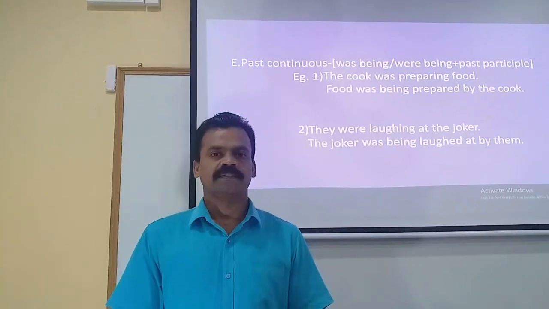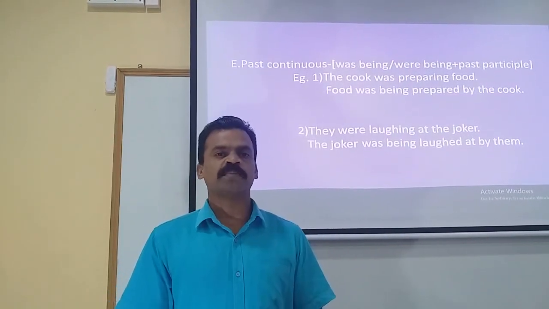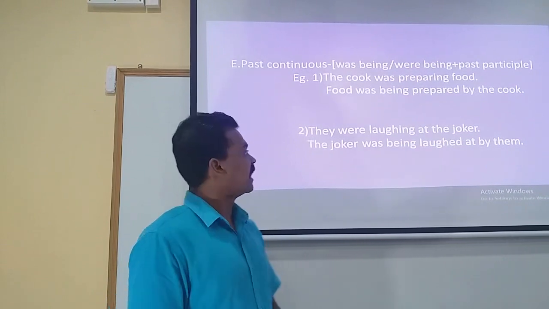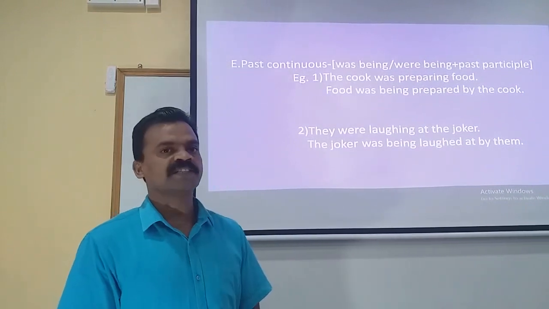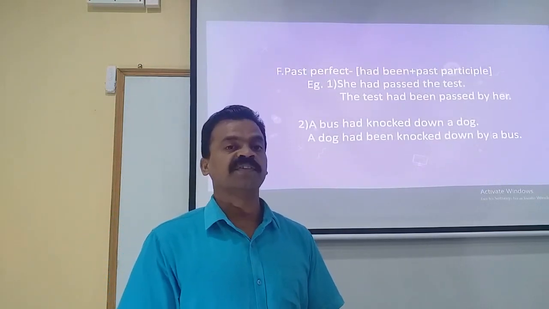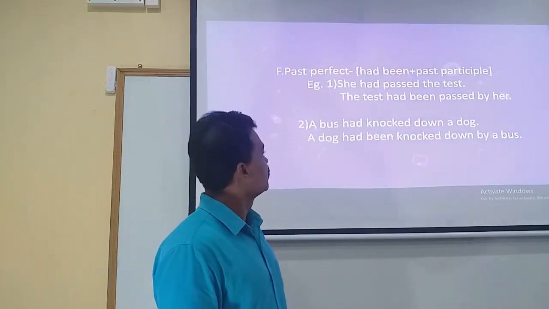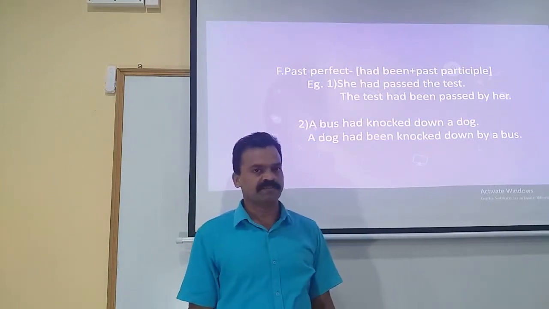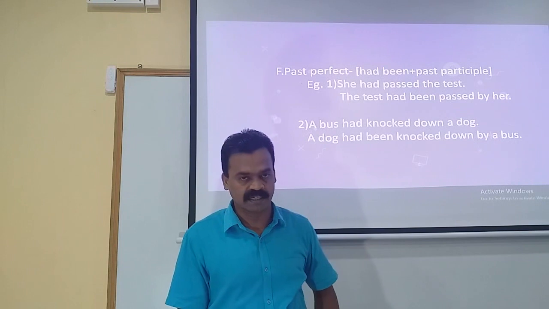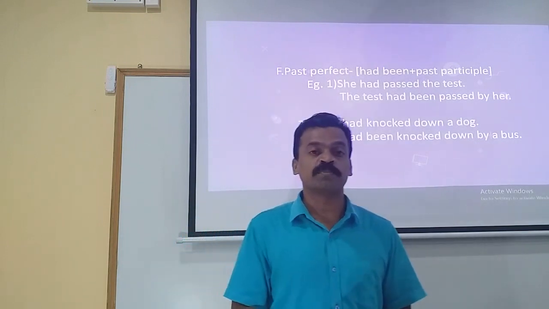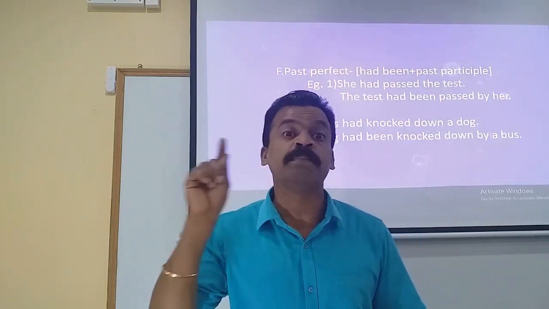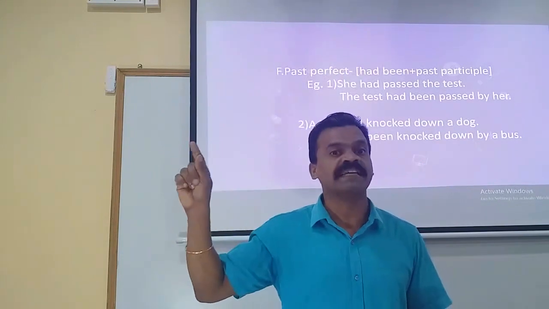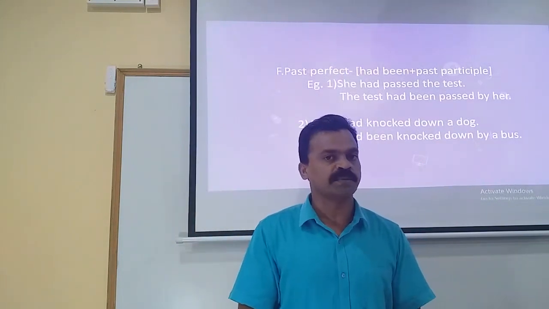Now, let us move on to the last part of the past tense, that is past perfect. Let's see the rule related to the past perfect when the active voice statement is given in a past perfect tense. Past perfect: had been plus past participle. When the statement is in past perfect, in order to convert the statement into passive voice, you will be making use of had been, perfect tense been. Had been plus past participle form of the verb.